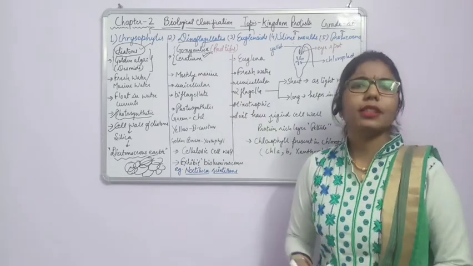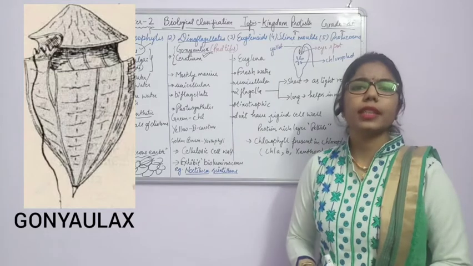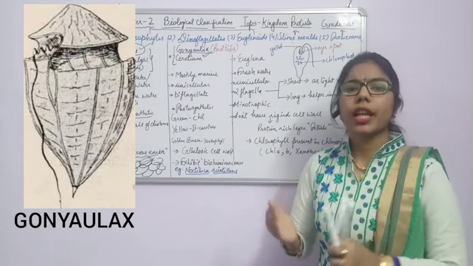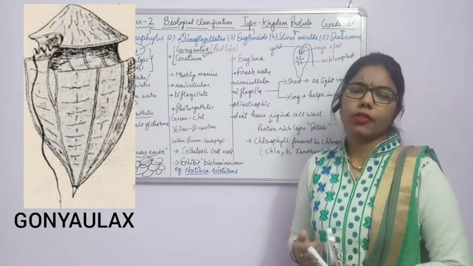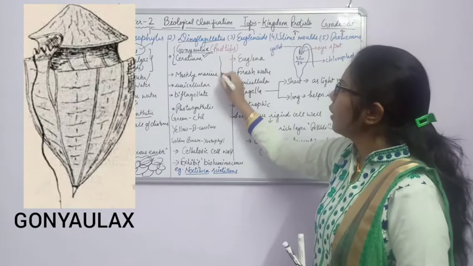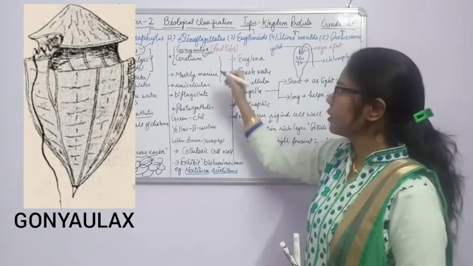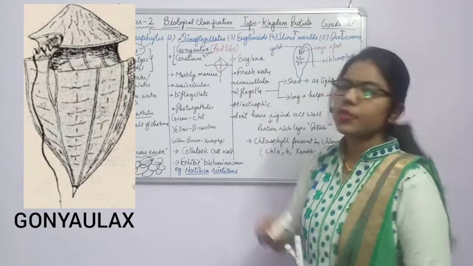Okay, so here we will talk about Gonyaulax. What are the characteristics of Gonyaulax? If you see the picture of Gonyaulax, you will see that they have a shell-like structure, and in that structure they have two types of flagella. One is the longitudinal flagellum, meaning lengthwise, and one is the transverse flagellum like this, and the body is composed of this type of structure.